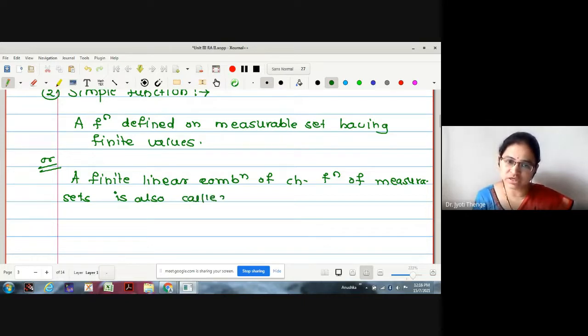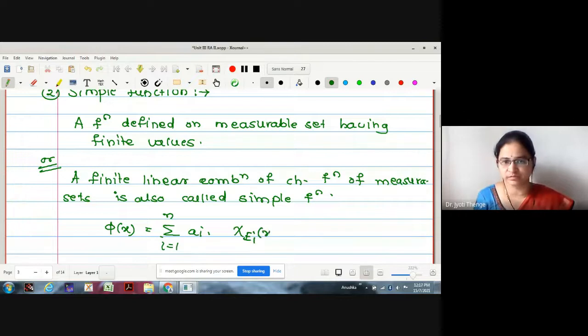Now we will try to understand this definition. Let me just write this function to be phi of x. Now we were writing this to be a finite linear combination. Therefore, let me write summation i running from 1 to n, a_i into chi E_i of x.